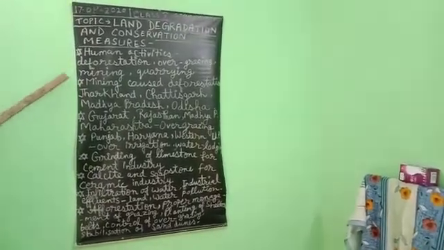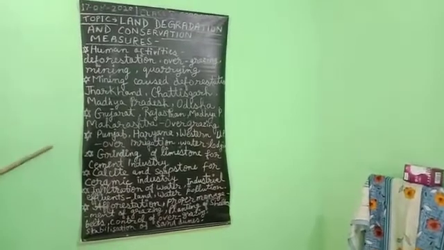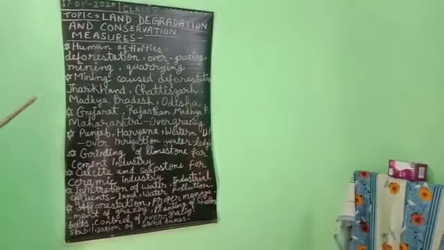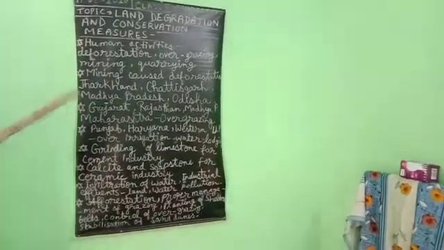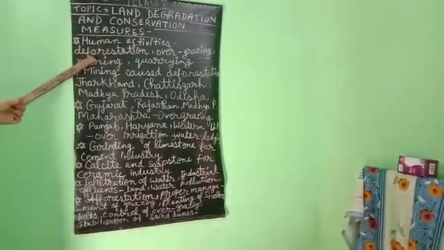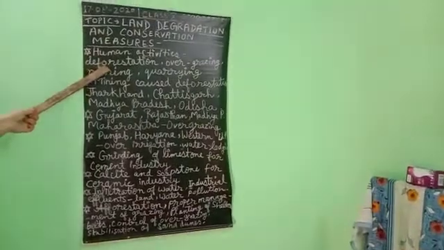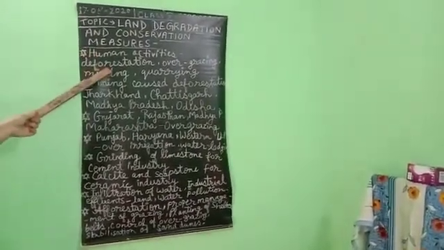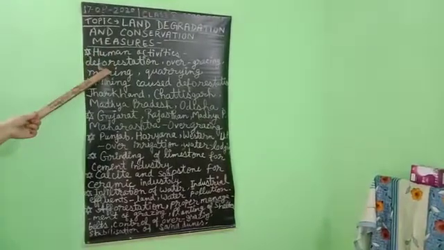Which are the human activities? We are talking about deforestation. What is the meaning of deforestation? It means the cutting of forest resources.